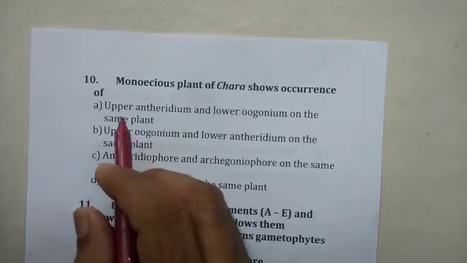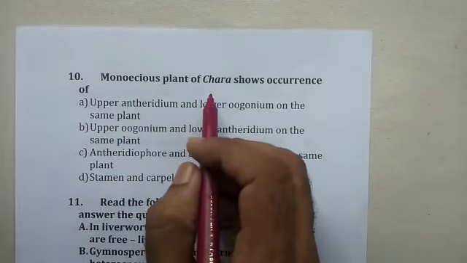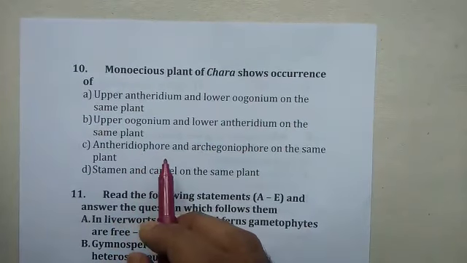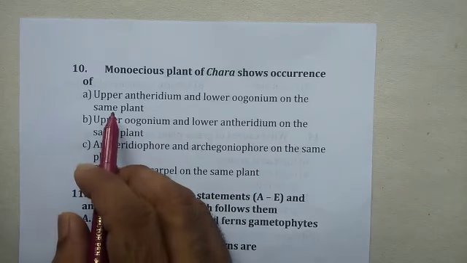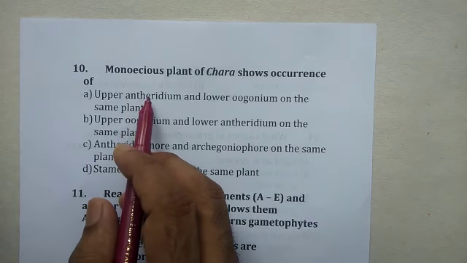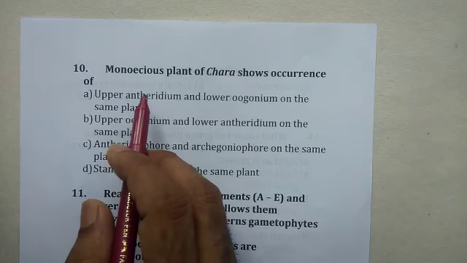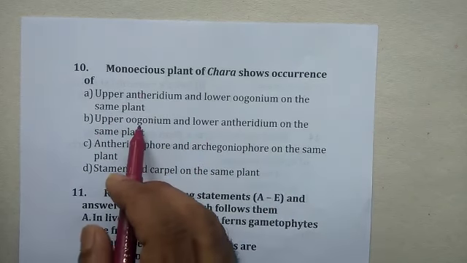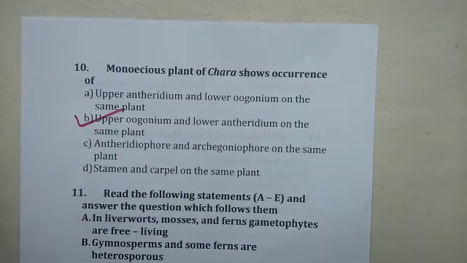Now, 10th question. Monoecious plant of Chara shows occurrence of. Let us see one by one. Upper Antheridium, wrong. Upper female, so this is wrong. B. Upper Oogonium and lower Antheridium on the same plant. This is correct. B itself is correct. 10th one.